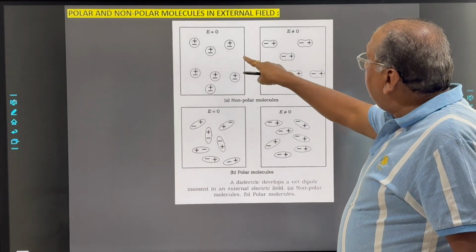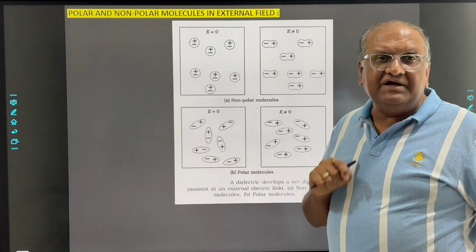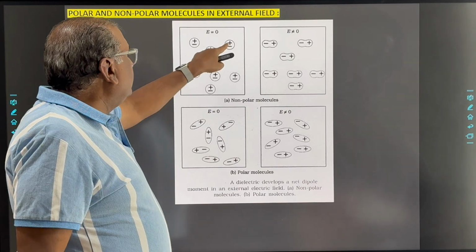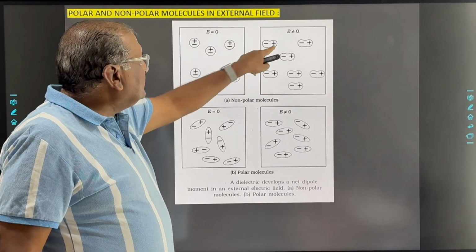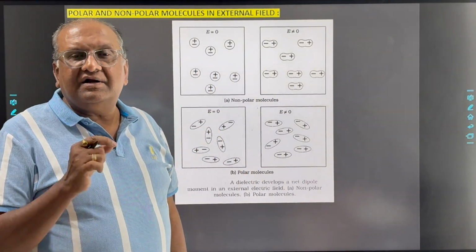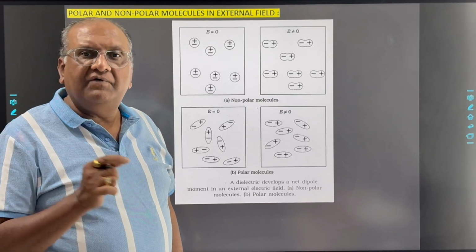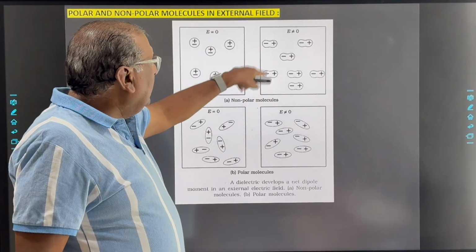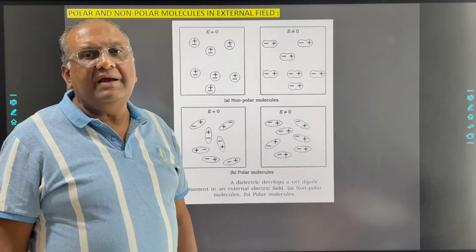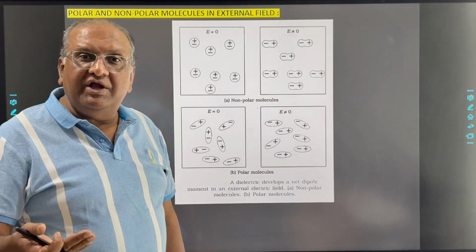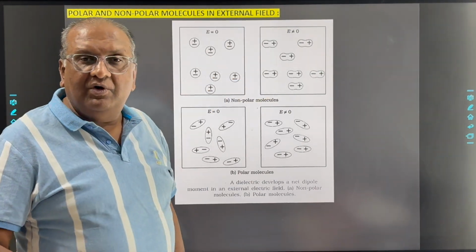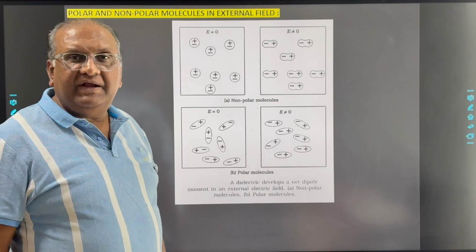But if it is placed in the external field, then due to the force on positive and negative charge, these centers of positive and negative charges will be displaced under the effect of the force of the external field. And now each molecule will possess some dipole moment, or we can say for each molecule the dipole moment will be induced. So here some net dipole moment will be obtained.